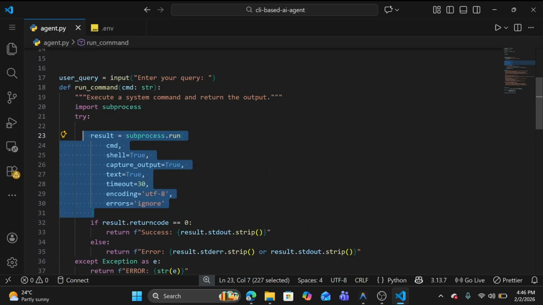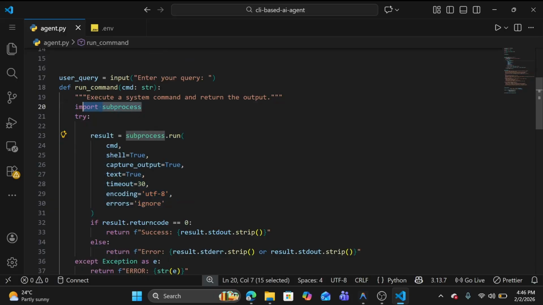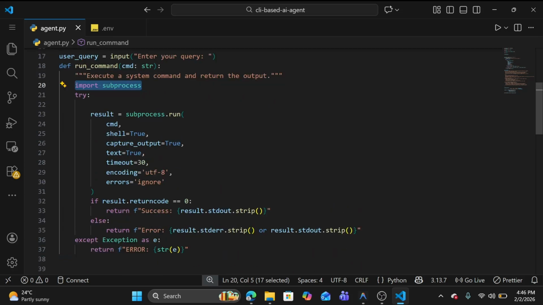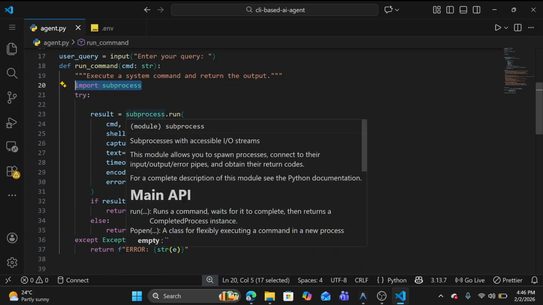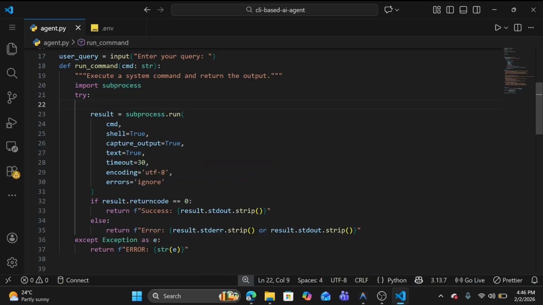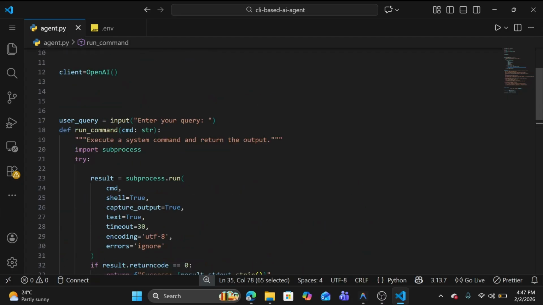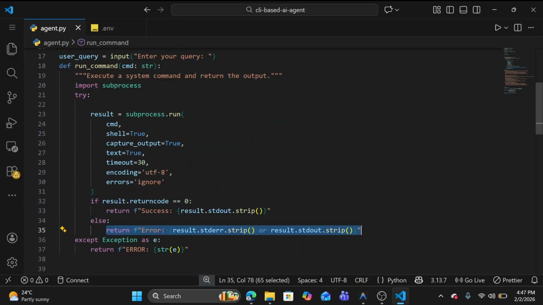What I'm doing here is I import subprocess and I'm also using try and except. Inside the try we use subprocess to run our command, with shell is true, capture the output, and time out after 30 seconds. I'm giving UTF-8 encoding, and the errors will be ignored. And we return whether it was successful or not, and if not successful, why. So this function is responsible for running our command.